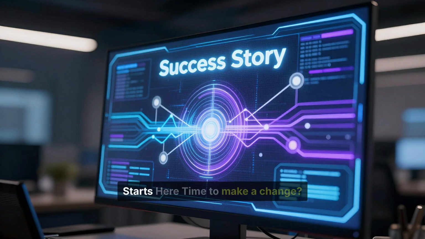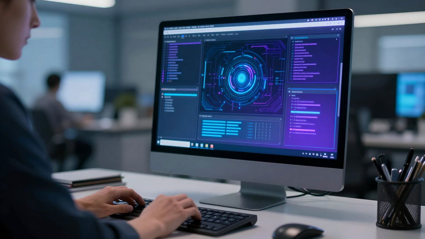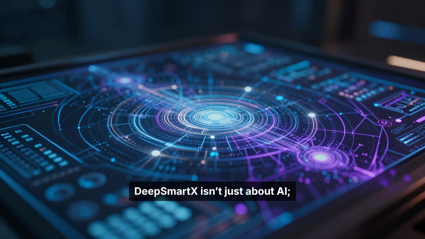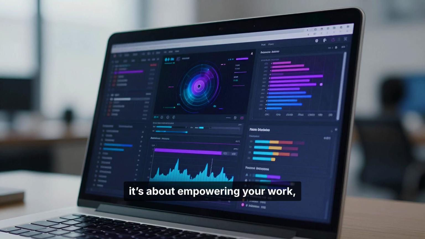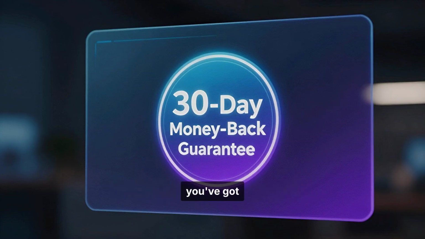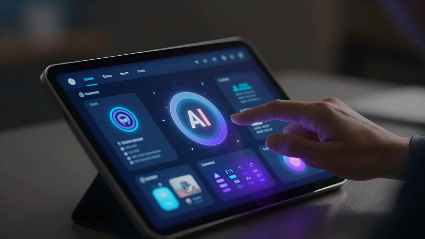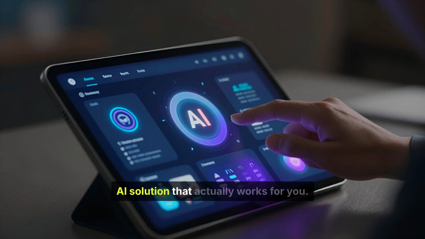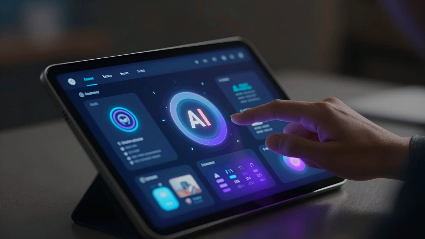Your success story starts here. Time to make a change? DeepSmartX isn't just about AI, it's about empowering your work, enhancing productivity, and giving you the tools you need to succeed. With a 30-day money-back guarantee, you've got nothing to lose. Dive into a smarter AI solution that actually works for you.